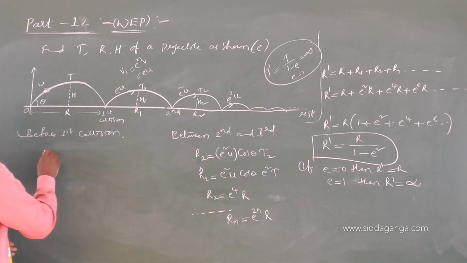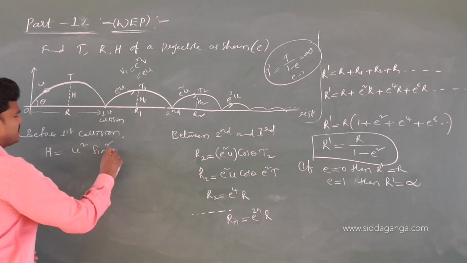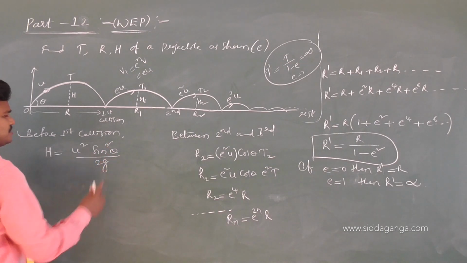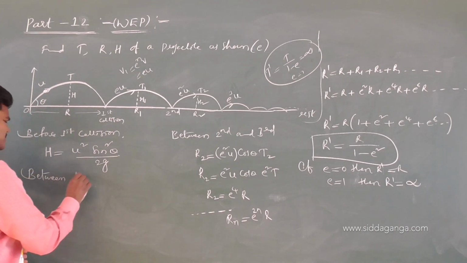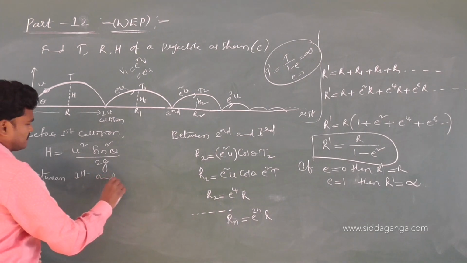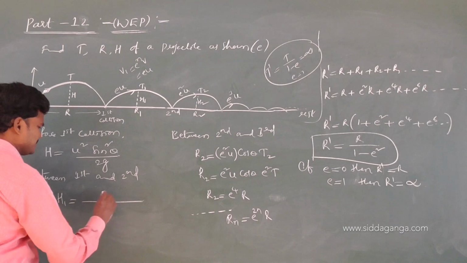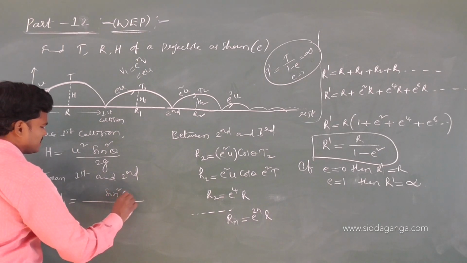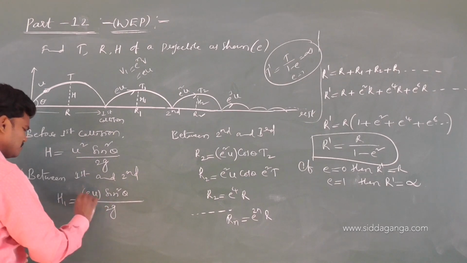Before the first collision, height. Write along with me. So U square sin square theta by 2g. Between first and second collision, H1 is sin square theta, anyhow constant, sin square theta by 2g. U becomes eU, whole square.